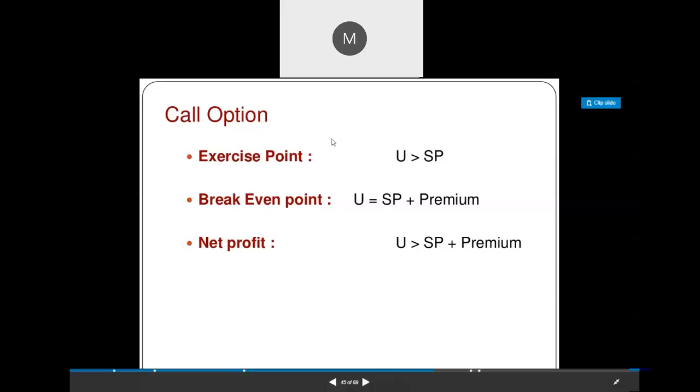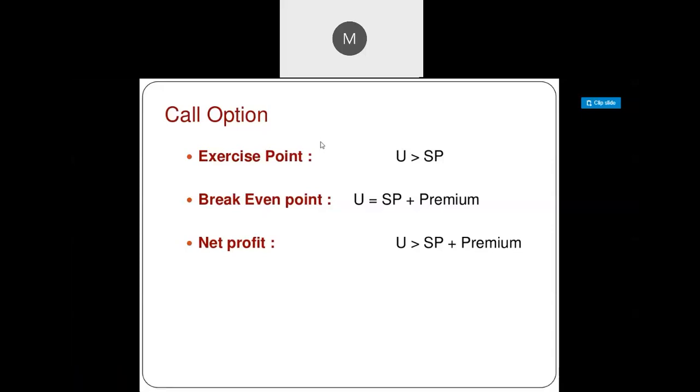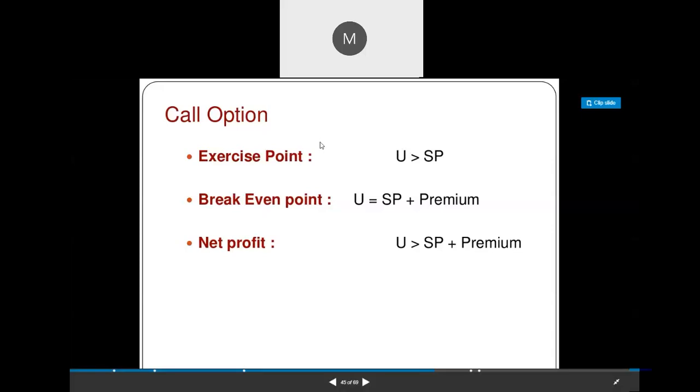If the market price of the underlying asset is more than the strike price, then I will exercise the contract.